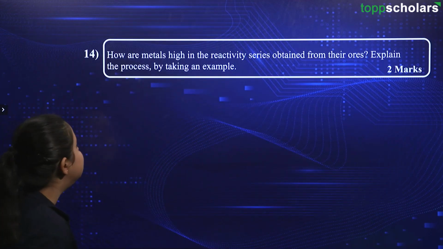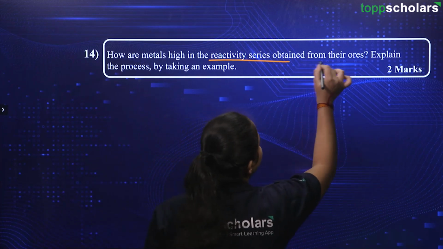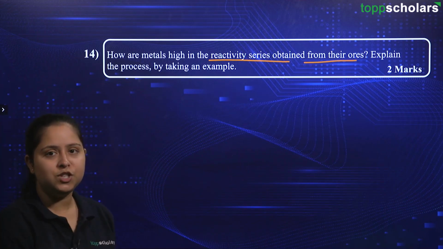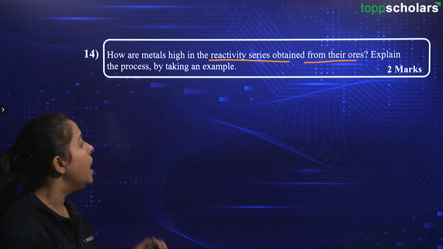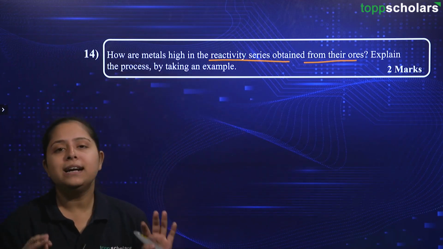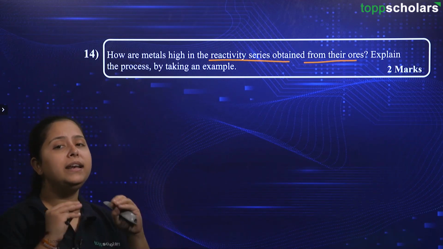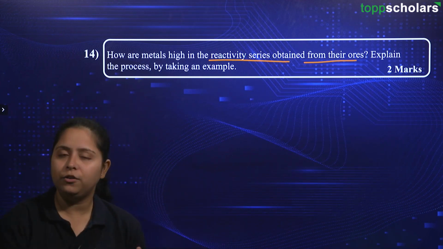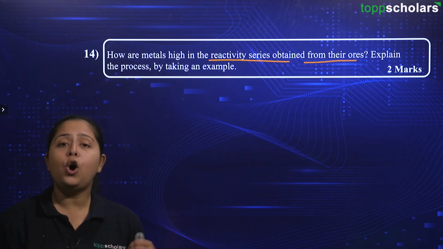Here is the question. It says, how are metals high in reactivity series obtained from their ores? So, now we are talking about K, Na, Ca, Mg, that is potassium, sodium, calcium, magnesium. How are we going to obtain those metals from their ores? Please understand this, friends, that all these metals, the highly reactive metals, are never found in free form. They are always found in combined form. Now, what will they be combined to? They are mostly found in oxide form.